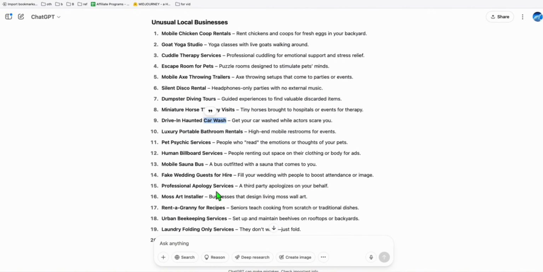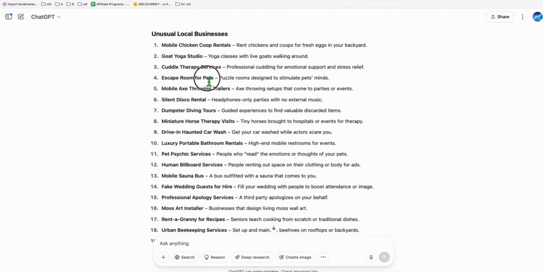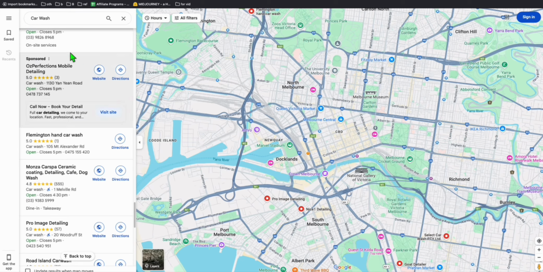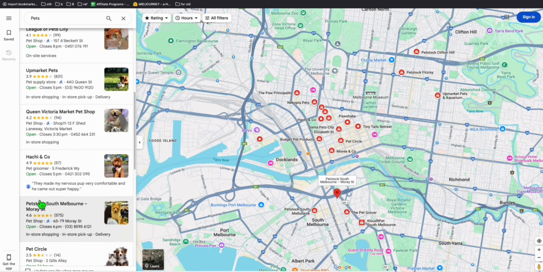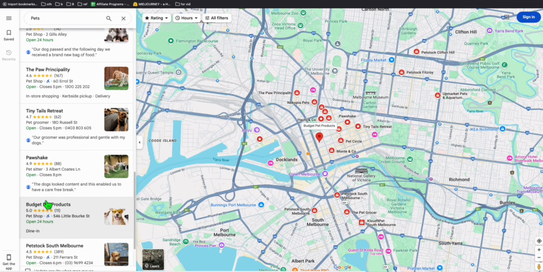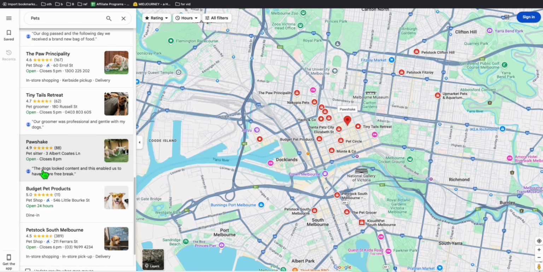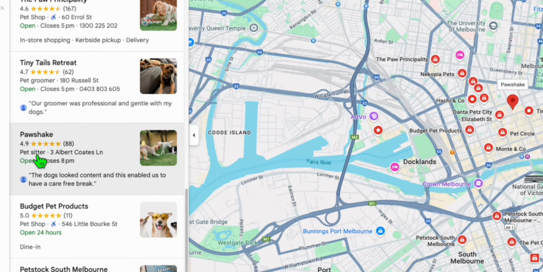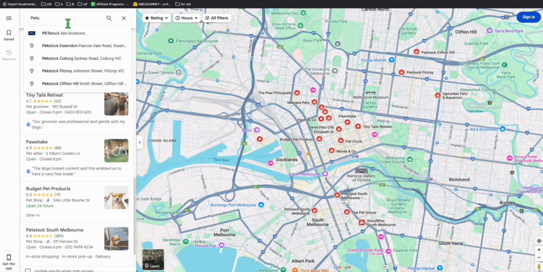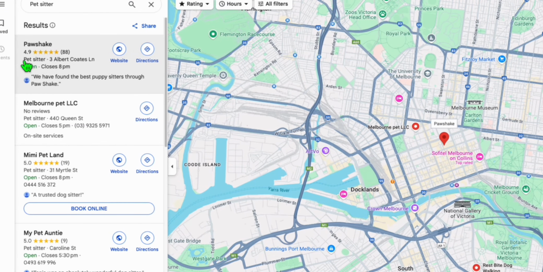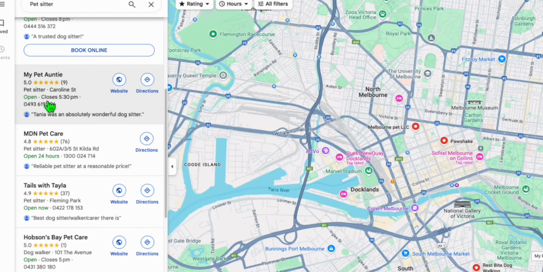Now let's see if we can have some more, like pets. Okay, something with pets, escape room for pets. That's a pretty good niche as well. You can see here pet supply store, pet shop, pet groomer. So a lot of categories available for pets, so you won't be running out of ideas when creating a directory. Look at this pet sitter. This is one good niche right here. So we can have a look at pet sitter. Wow, look at that. This is a category that exists, pet sitter.